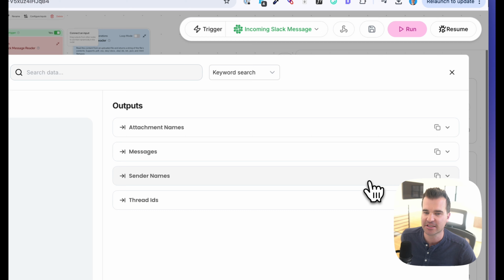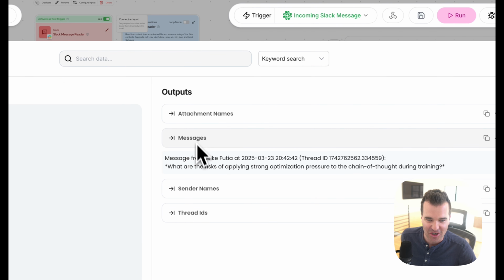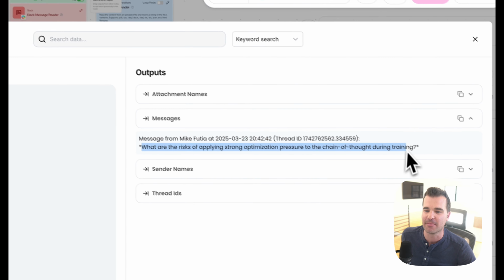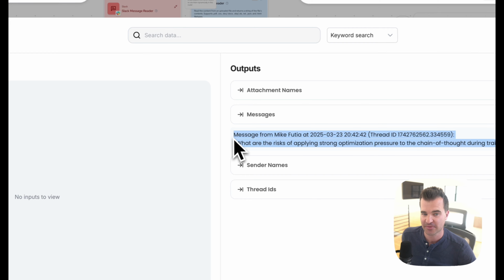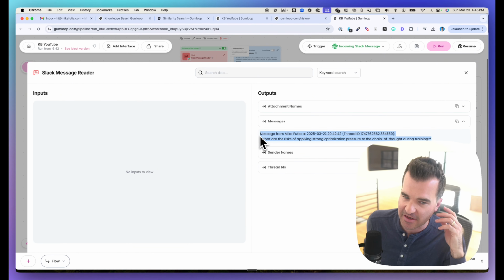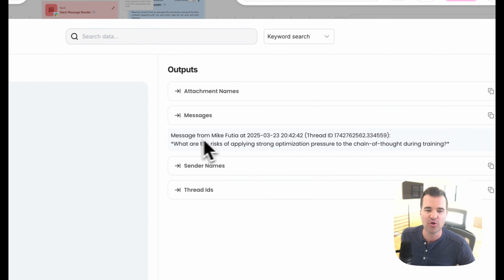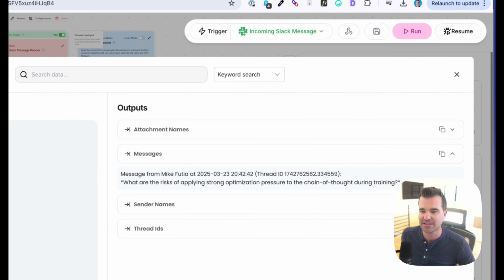Let's look for the Slack message reader. Again, I had the other version of this going as well, but it seems that it grabs the message. So this is the full message from Slack. Remember I was talking about earlier that a lot of information comes in from the message, including the date, the time, the thread ID, who the message is from, and then finally the message itself.